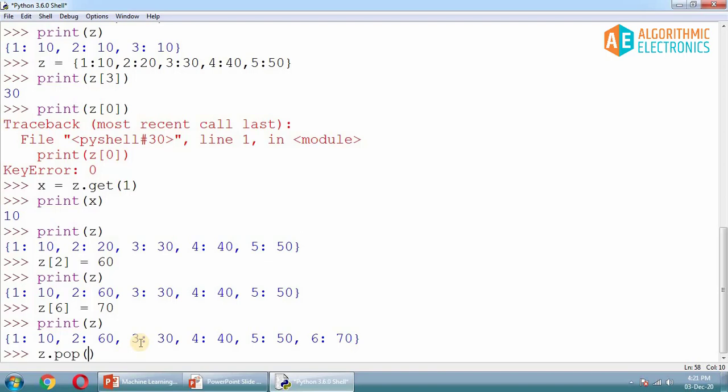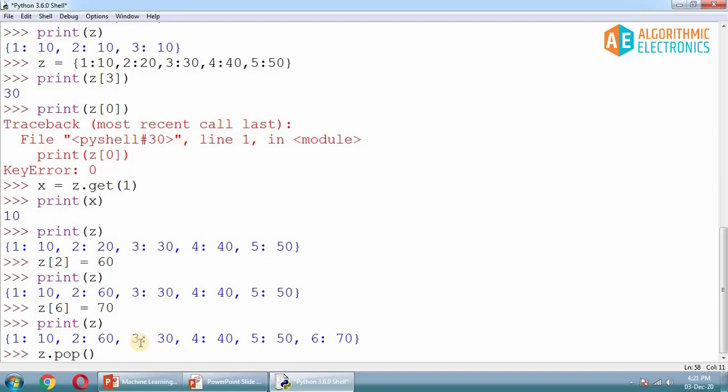But as I said earlier, the dictionary is not ordered. That means it doesn't have a particular order. If it is not ordered, which element is last? That will be the big question. So there is no first element and last element inside the dictionary, so this method will not work. And if you try to operate this method, definitely we are going to get some error.